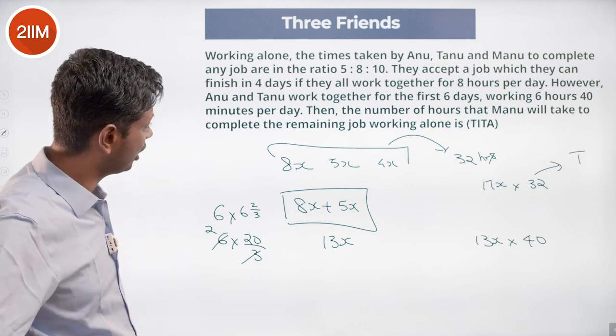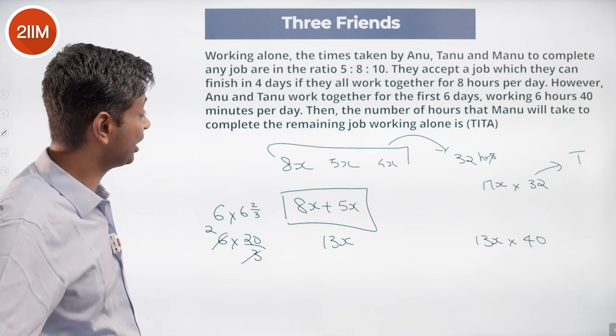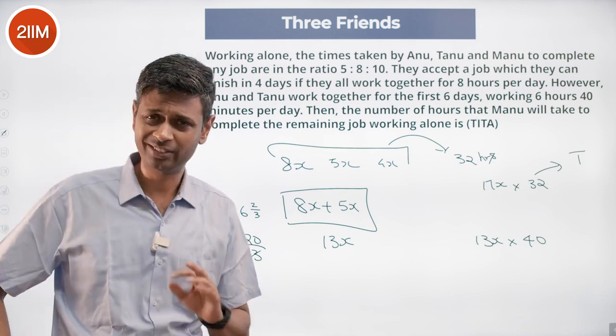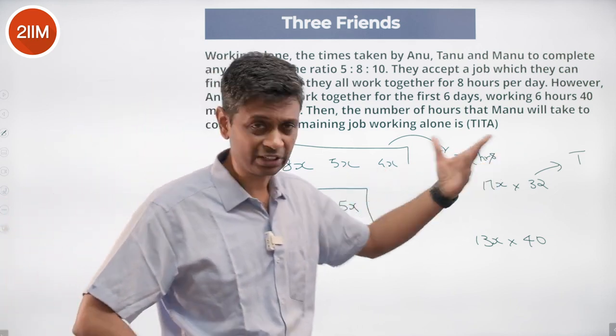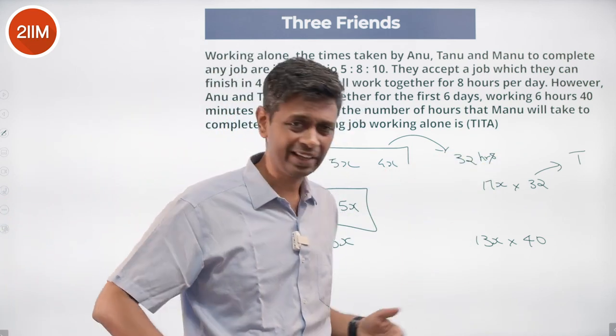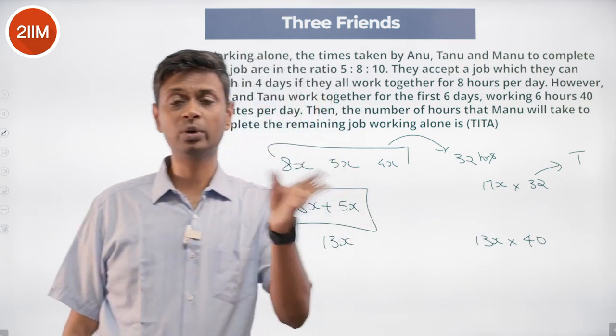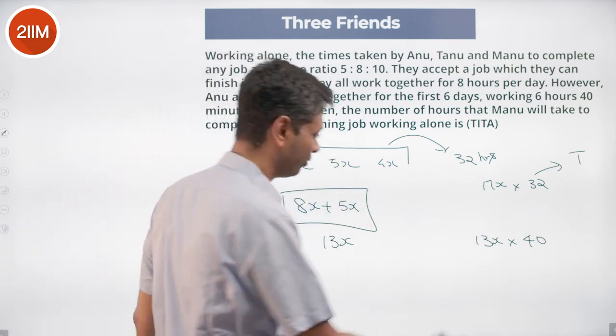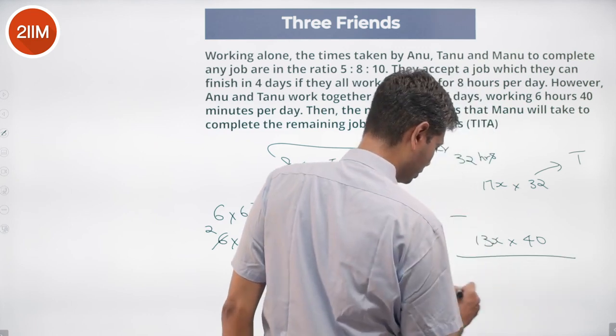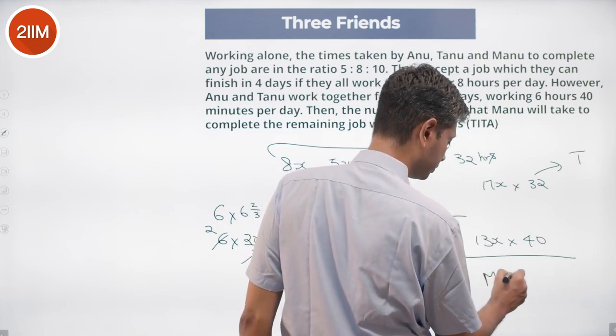What is the question then? The number of hours that Manu will take to complete the remaining job working alone. Nice, simple. So 17x into 32 is the size of the task. 13x into 40 gets done by these two in 6 days, working 6 hours 40 minutes per day. You find the difference. This is what Manu completes.